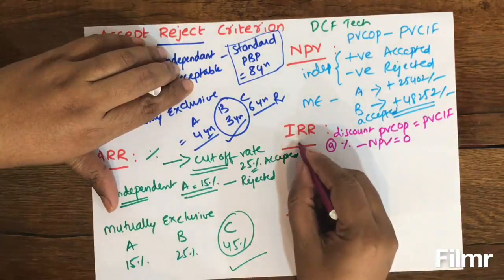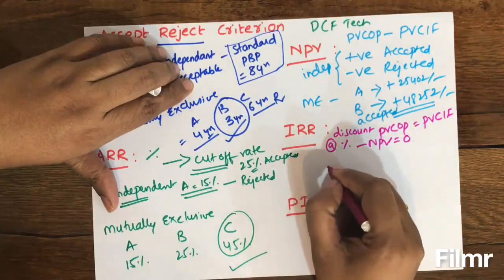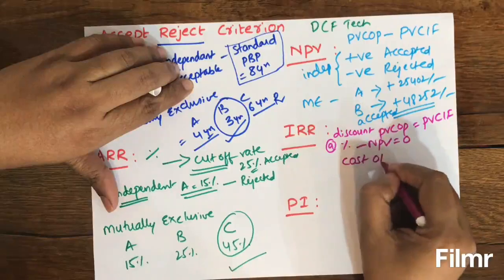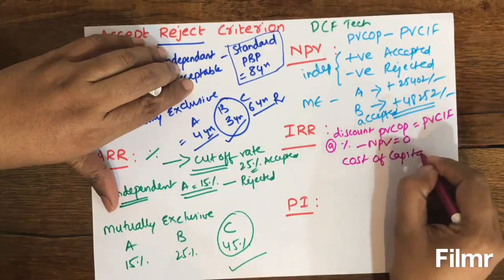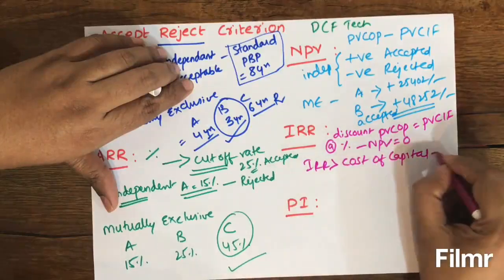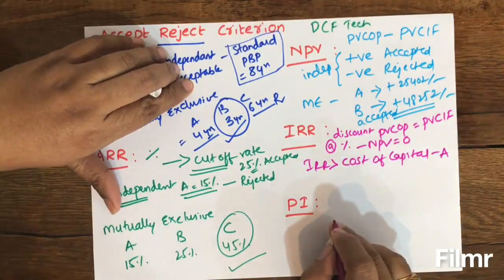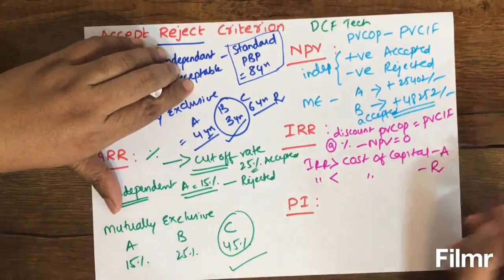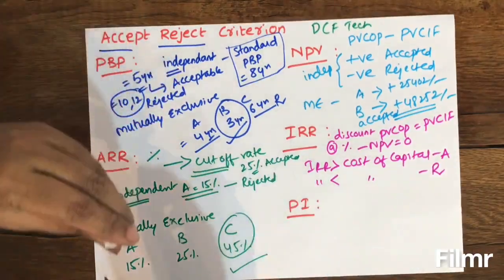And after calculating this IRR, we have to compare this with cost of capital or discount rate. If IRR is greater than cost of capital, those projects will be accepted. If it is less than cost of capital, those projects would be rejected.